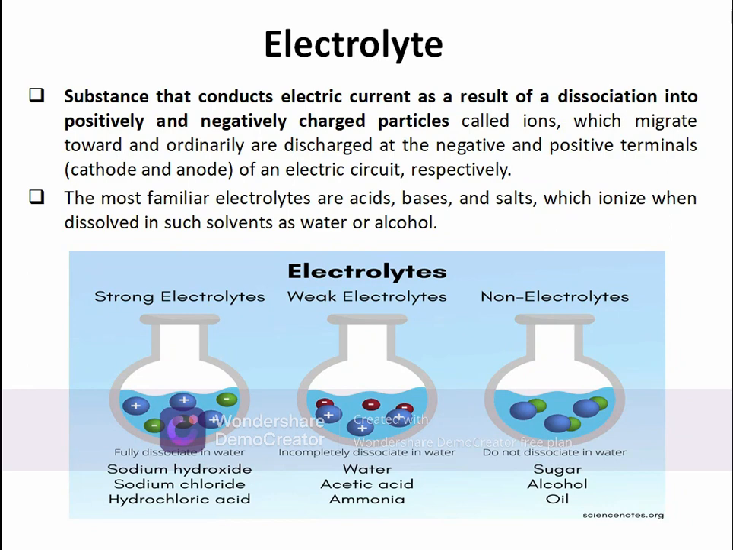That phenomenon, when electric current passes through and the substance dissociates, is known as electrolysis, and the substance which dissociates into positively and negatively charged particles is termed an electrolyte. The positively charged will be known as cations and the negatively charged as anions. I hope you understood this. Your homework is to write at least five examples each of strong electrolytes, weak electrolytes, and non-electrolytes.